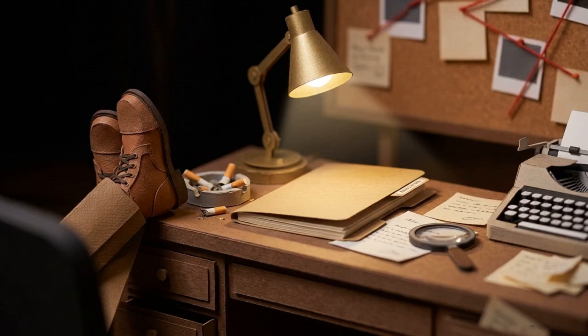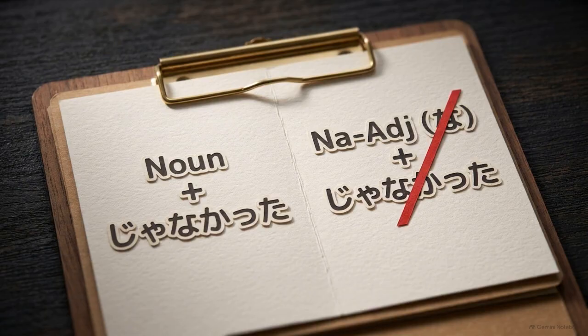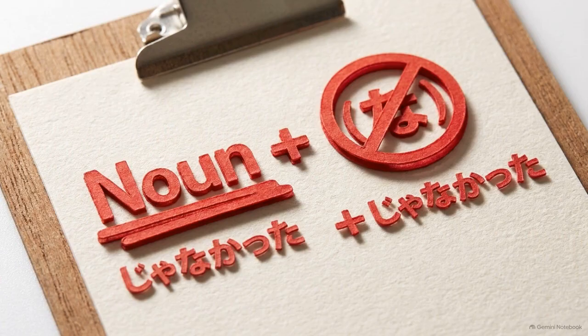Back at our messy desk, off the clock, let's review the final facts of the case. Here is the summary on our clipboard. You have two approved structures for casual conversation. Number 1, a noun with janakatta attached directly to the end. And number 2, a na-adjective with the na dropped, followed by janakatta.